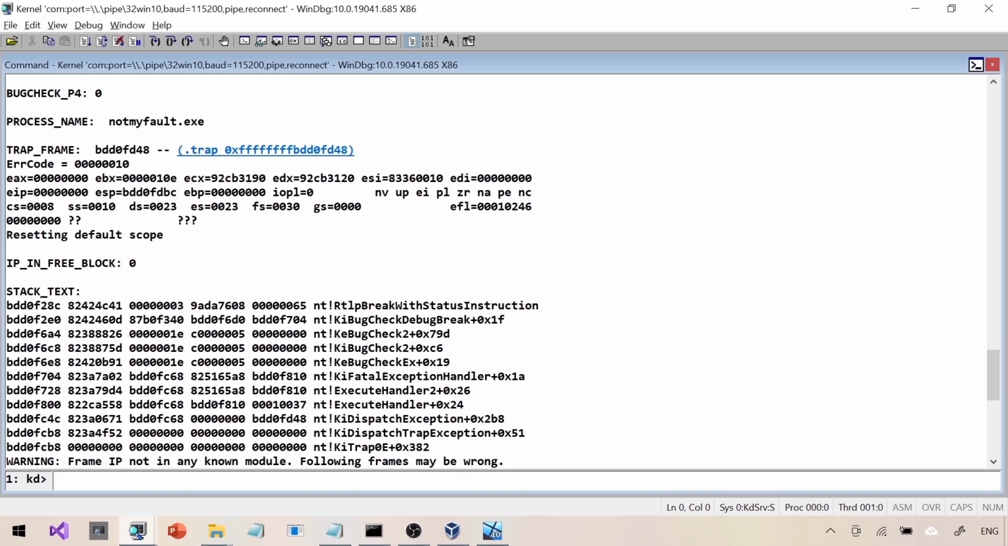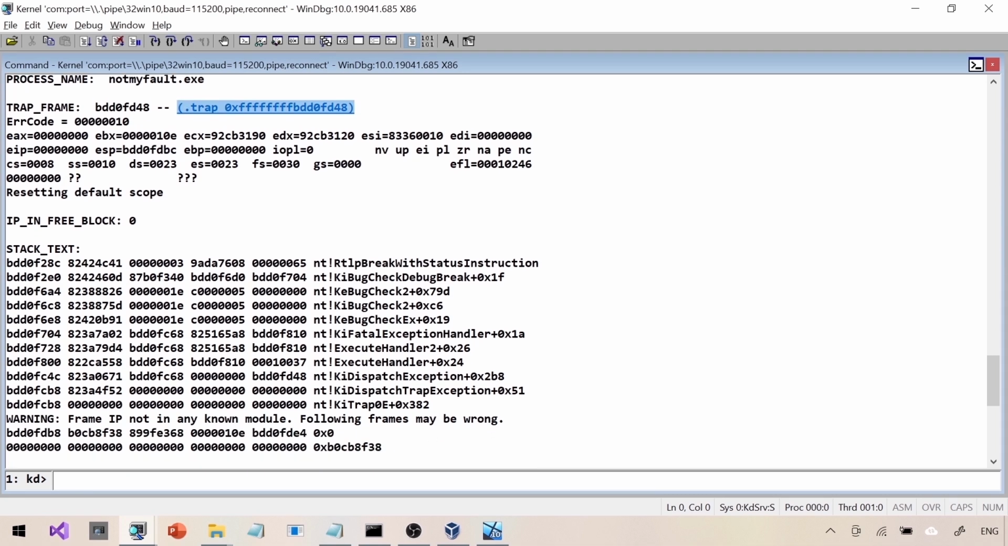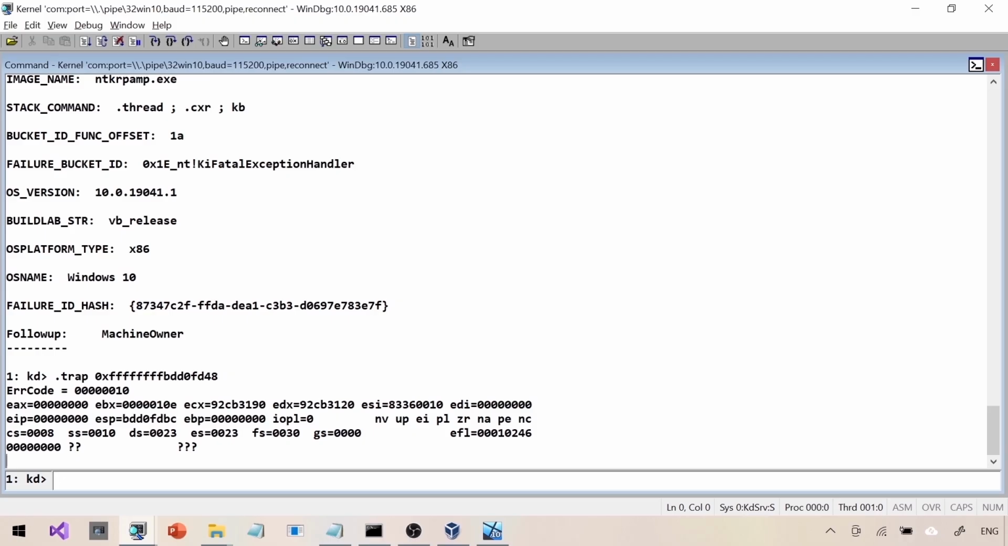One of the things we can see from here is that bang analyze FMV, unlike in the previous case, is not giving us any good information. So it's not really helping and we need to do more work than bang analyze FMV. Going with the dot trap, again, it's not going to be of much help because all the registers are corrupted.